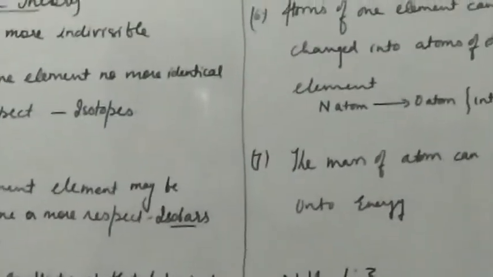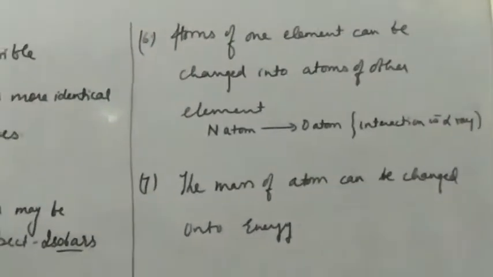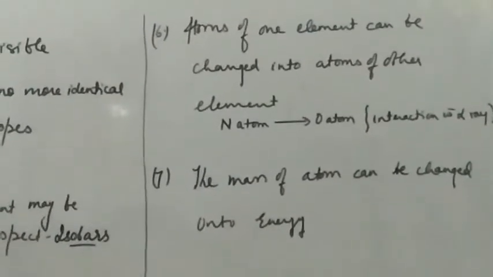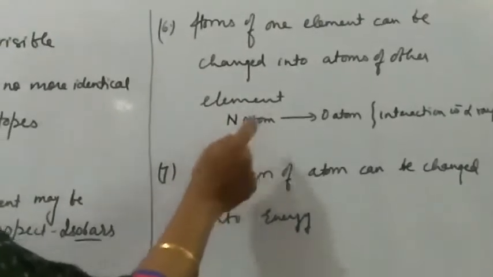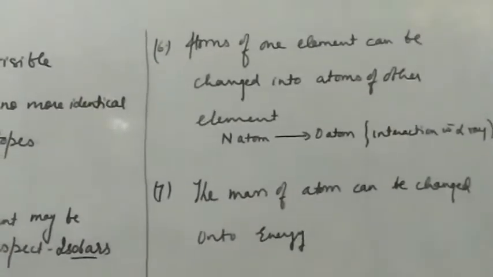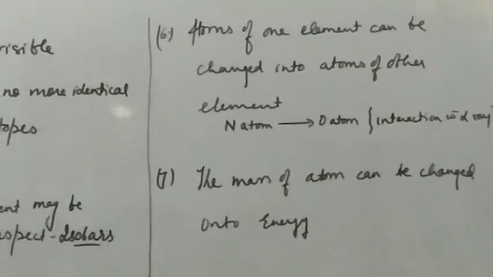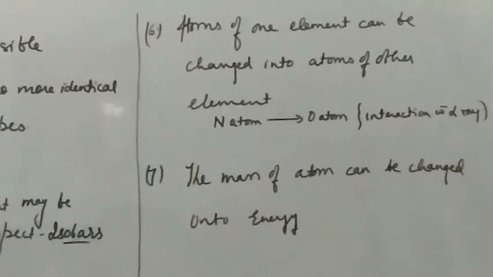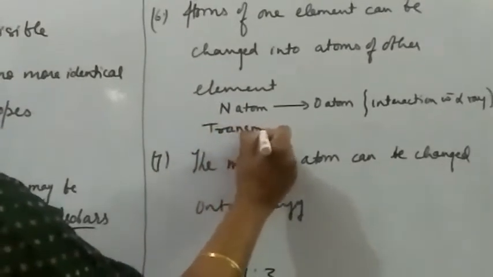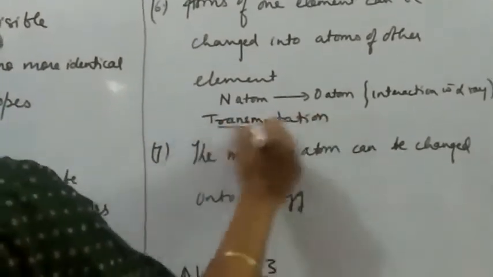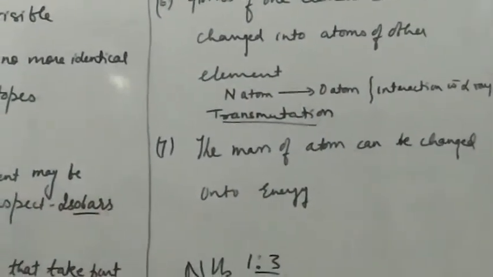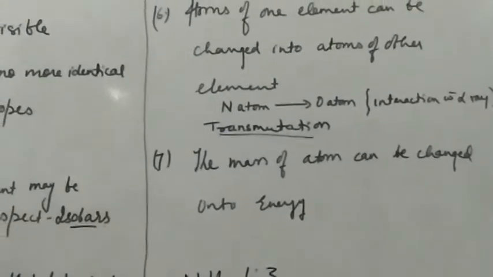Next is that the atom of one element can be changed into the atom of another element. Now we have the concept of radioactivity. Let us take the example of the nitrogen atom. We can change a nitrogen atom into an oxygen atom by passing alpha rays over nitrogen gas. This process is known as transmutation. You will study this in higher classes, but it is possible that the atom of one element can be changed into the atom of another element.